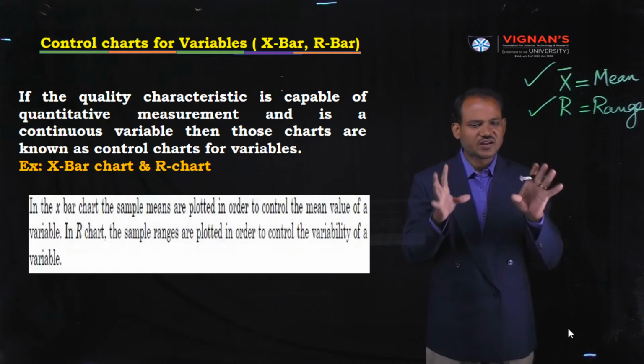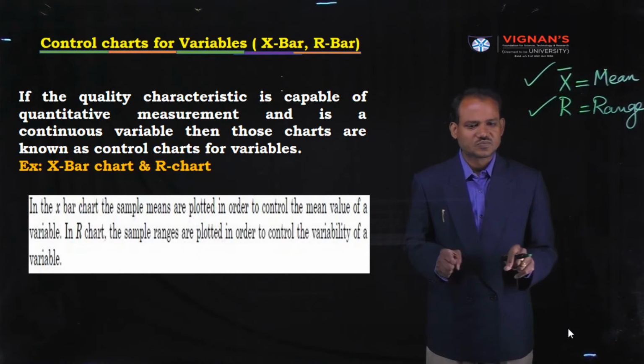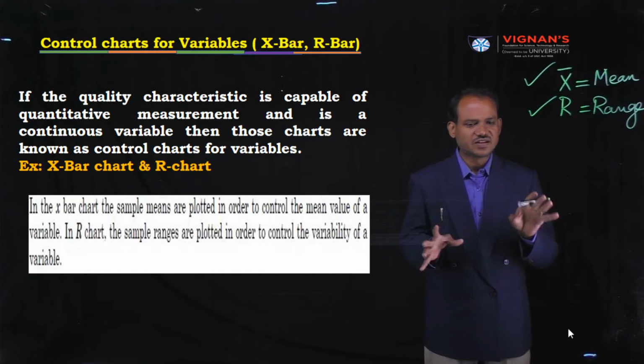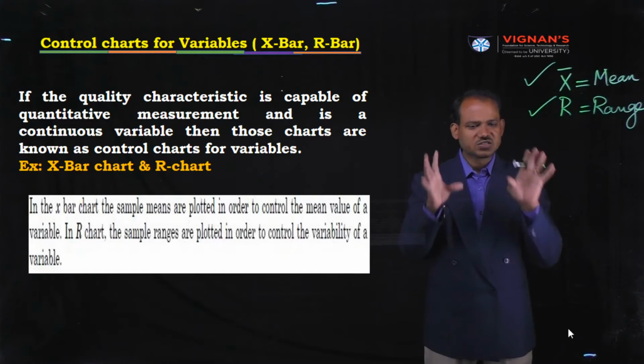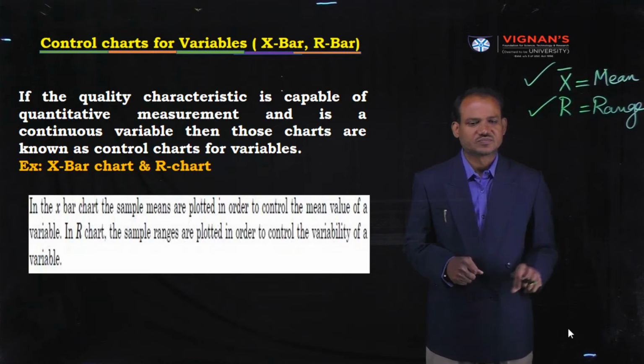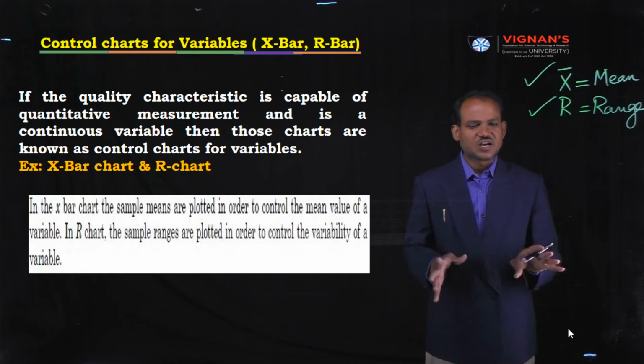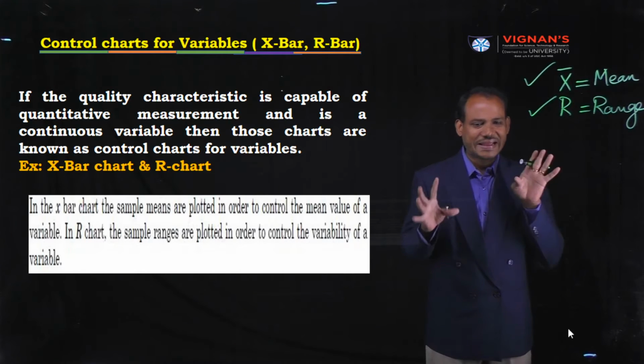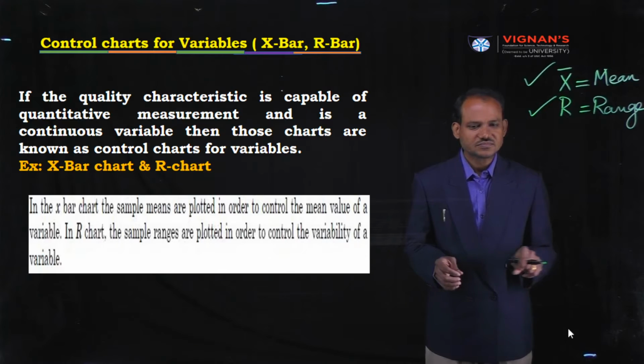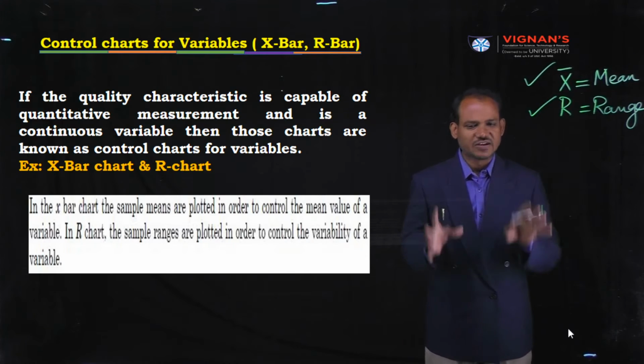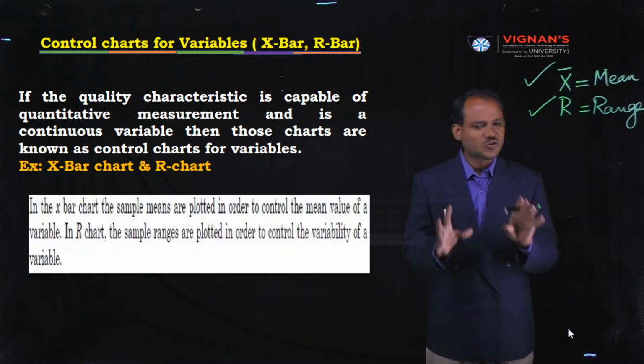Control charts for variables is one type. The second one is control charts for attributes. I will explain these two types of charts by considering an example. First, I will define control charts for variables.